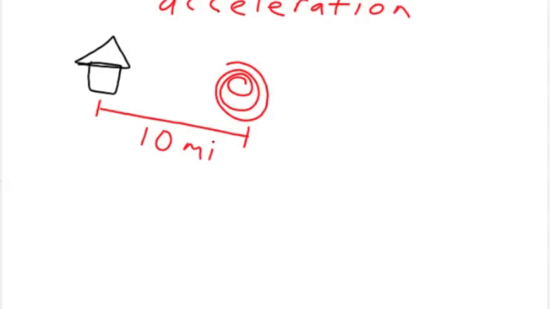And the tornado is traveling at a speed of 50 miles per hour. What should you do? Should you run away, go in the opposite direction?